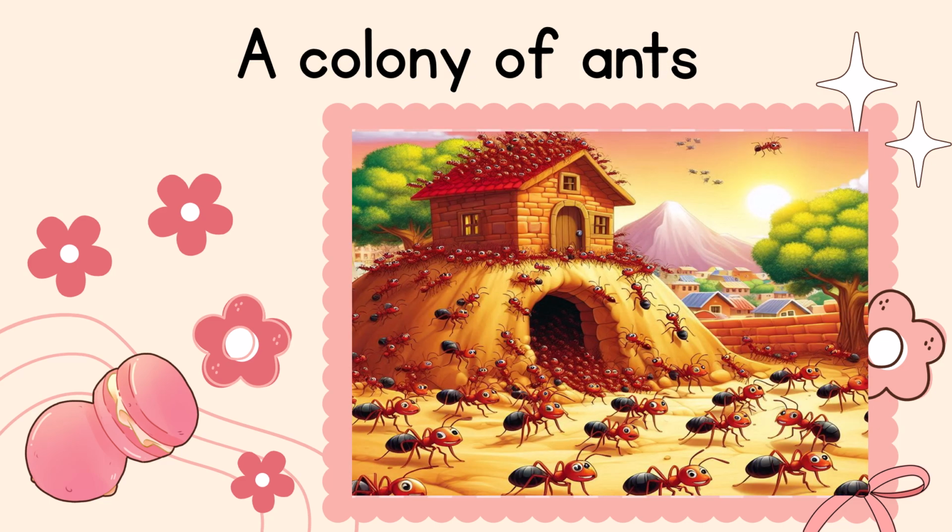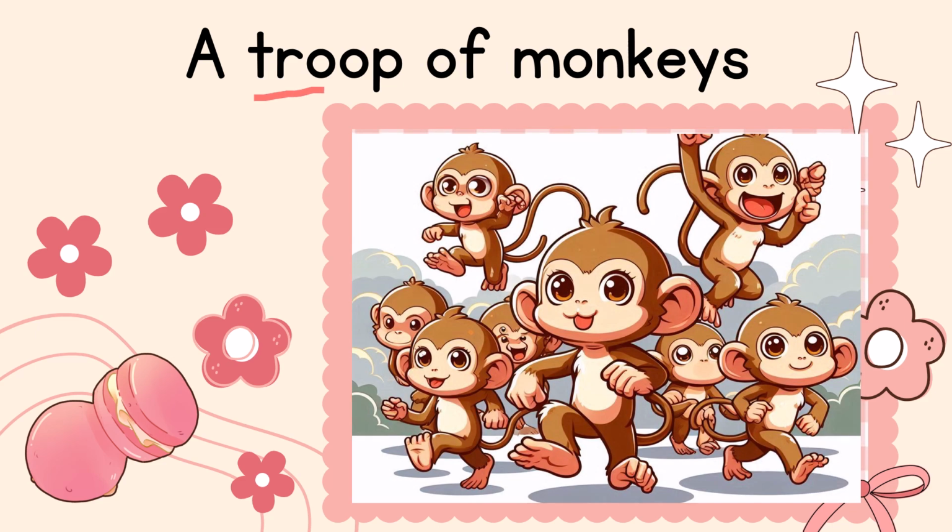A colony of ants. Here the colony is a collective noun that refers to a group of ants. A troop of monkeys. Here the troop is a collective noun that refers to a group of monkeys.